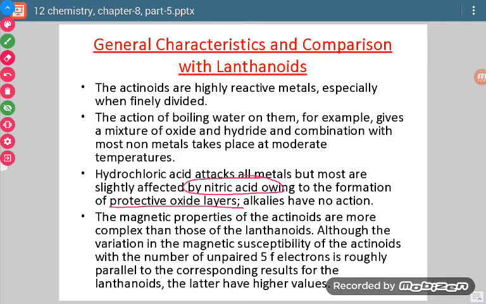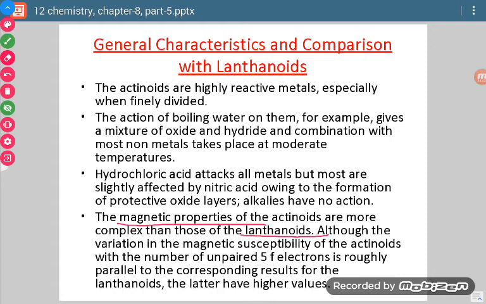Now if we talk about their magnetic properties, they are more complex than those of lanthanoids. In case of lanthanoids, we said that there is existence of unpaired electrons, so they will be paramagnetic, except a few ions which have fully filled or vacant f orbitals, which were diamagnetic.